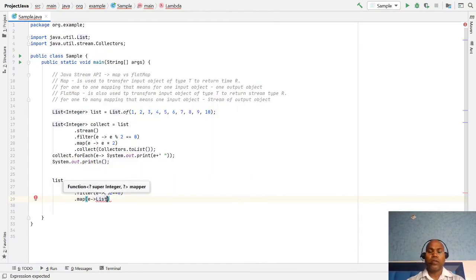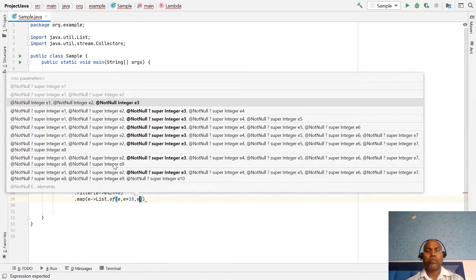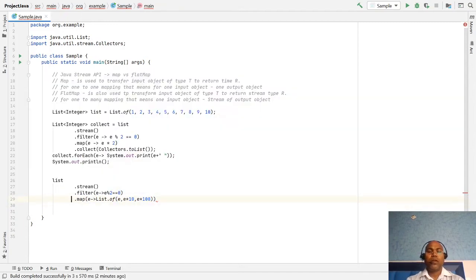Let's say list of numbers, then a second list multiplied by 10, then another list multiplied by 100, and 2 times multiplied by 2. And then let's collect them.